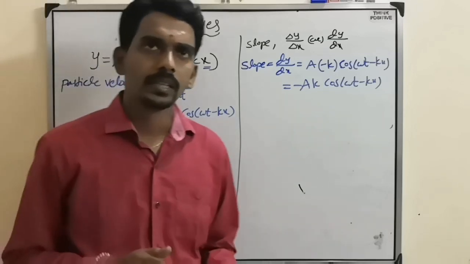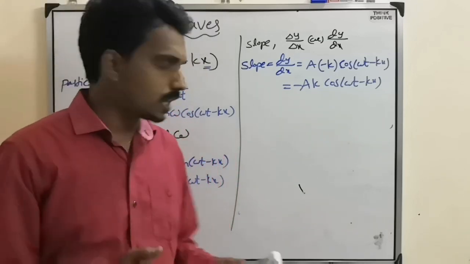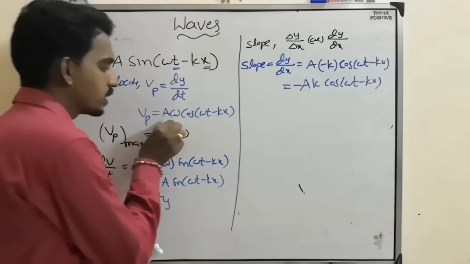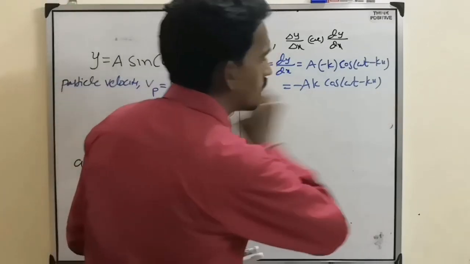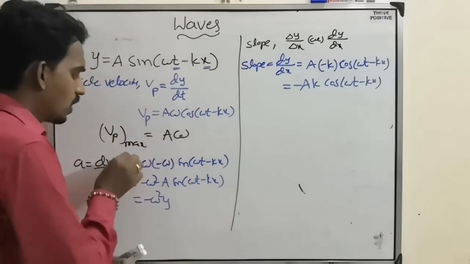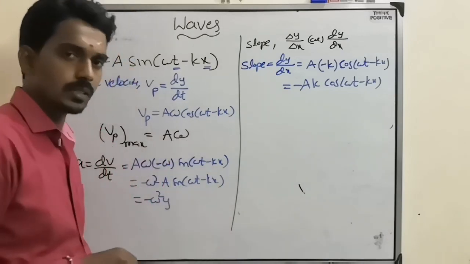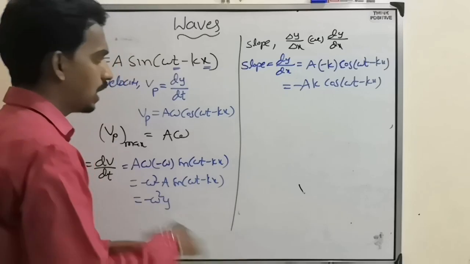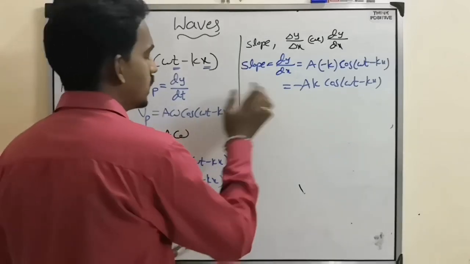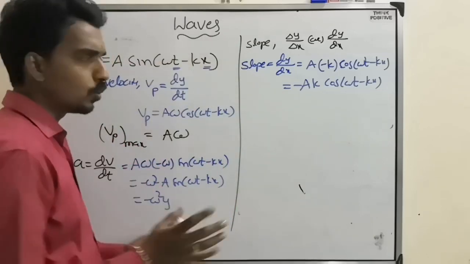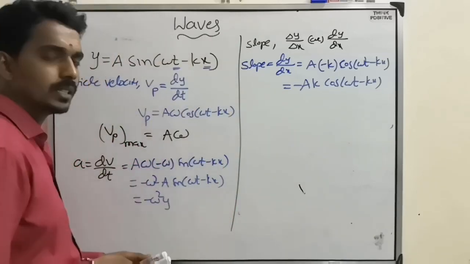So usually in the entrance exam they can ask directly what is the particle velocity, or what is the slope of the wave, or what is the maximum particle velocity, or else, as the last possibility, they'll ask the relation between these two. How can you get the relation?